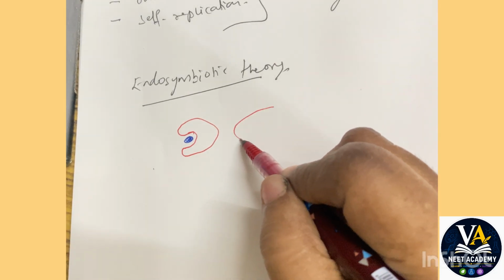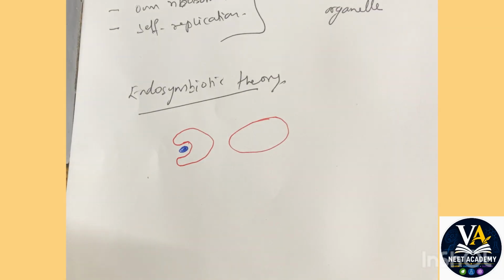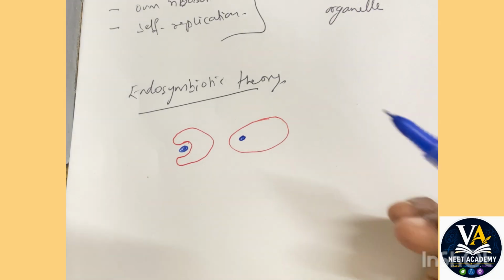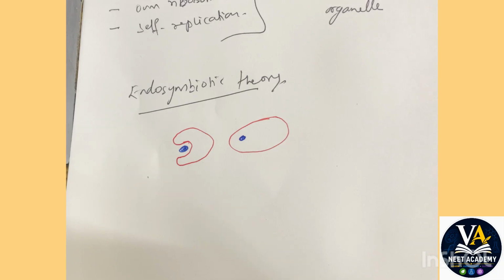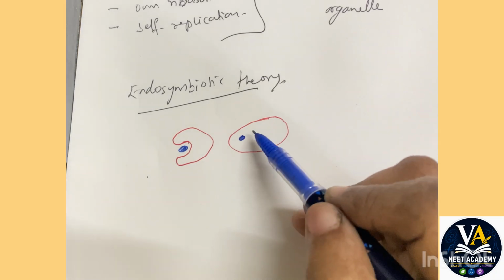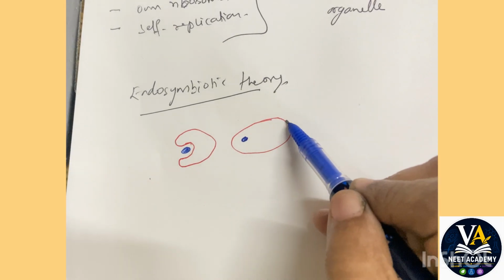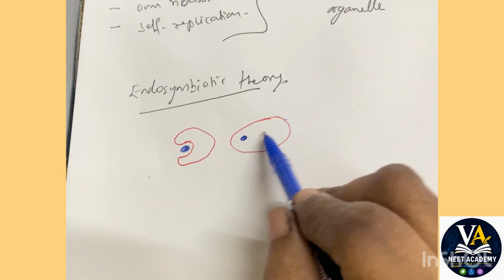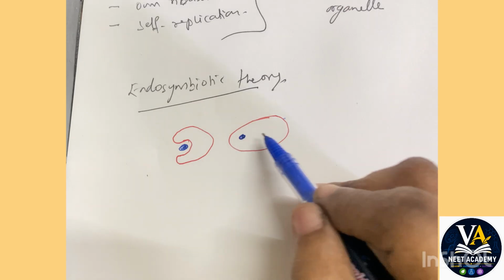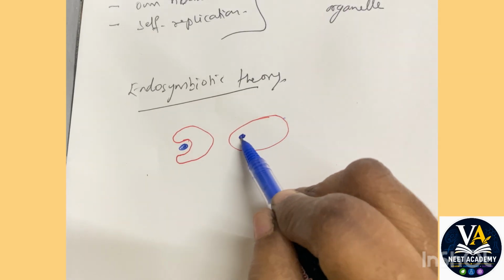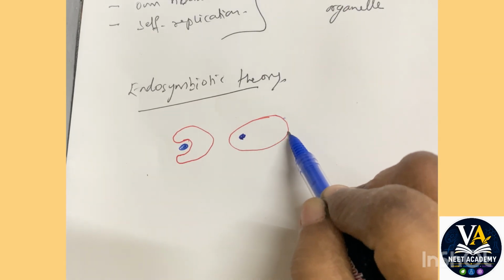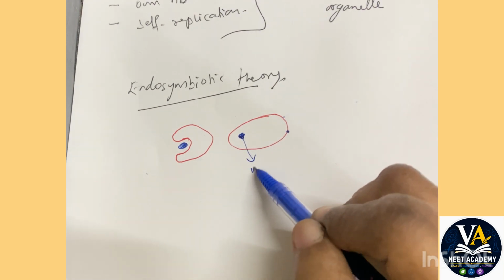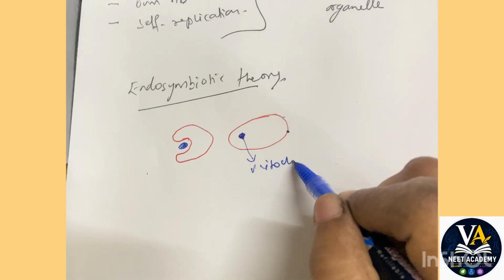Once it started engulfing this bacteria, the bacteria was inside this primitive cell, and the two shared a beneficial symbiotic relationship. This is why the bacteria kept staying inside this primitive cell, and now we call this bacteria a mitochondrion.